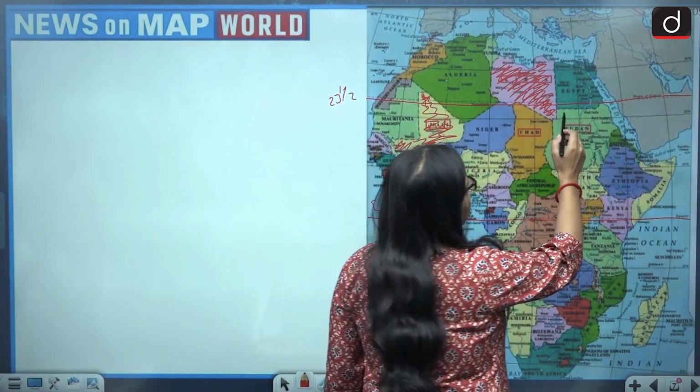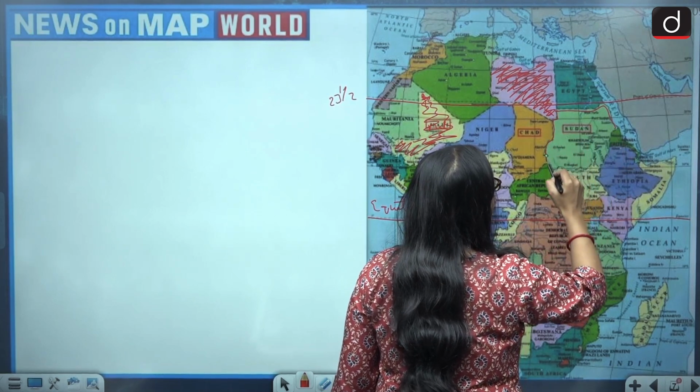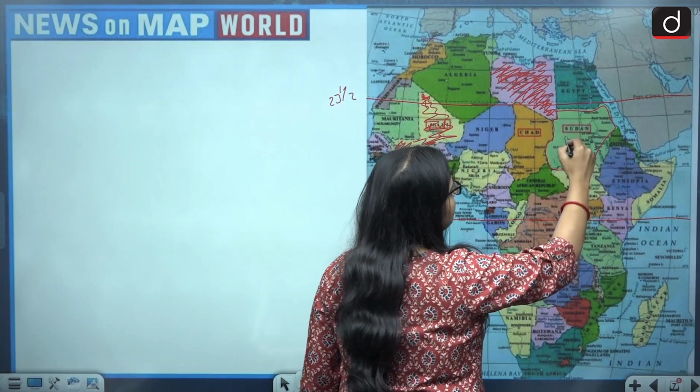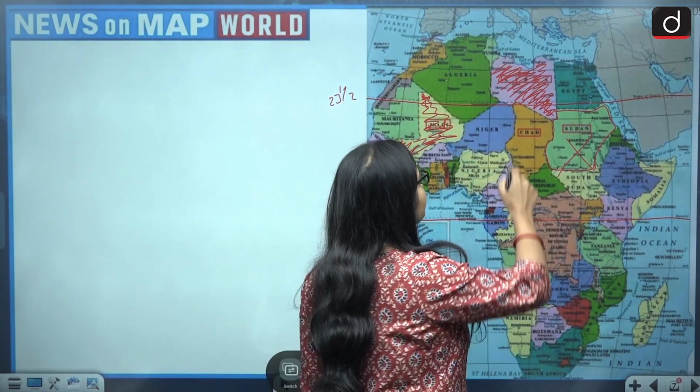Then comes Sudan. Now Sudan's border is this, and very clearly, it is to the south of the Tropic of Cancer. So Sudan gets eliminated. Then comes the next country, and that is Chad.